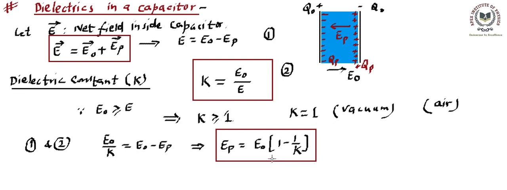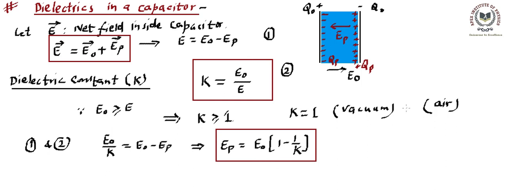So that also becomes an important expression or formula, you can call it. Or we can also say this is the direction as well, that means in vector format. Because in vector format there's going to be a negative, because EP is in the opposite direction. So let's keep the direction separate, and this is indicating the magnitude. So the magnitude of the polarization field is equal to the original field into 1 minus 1 by K.